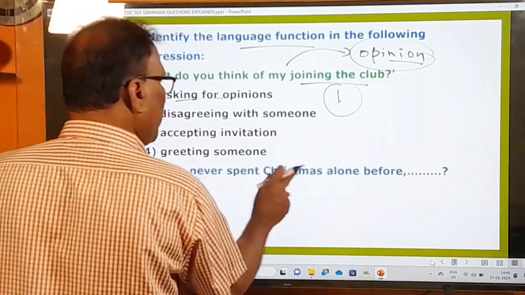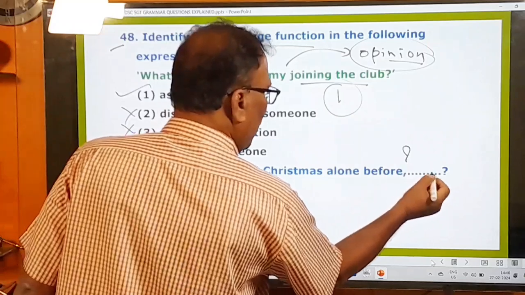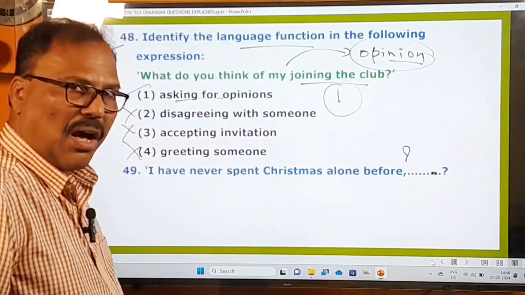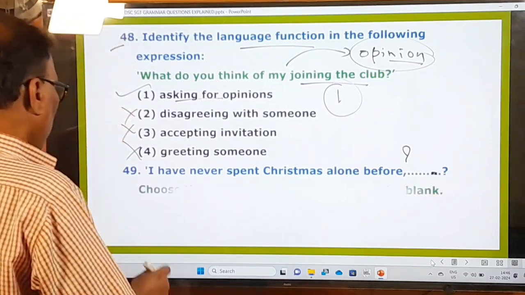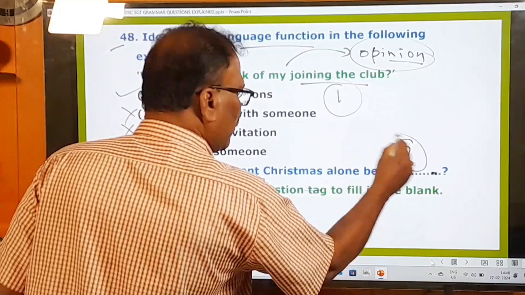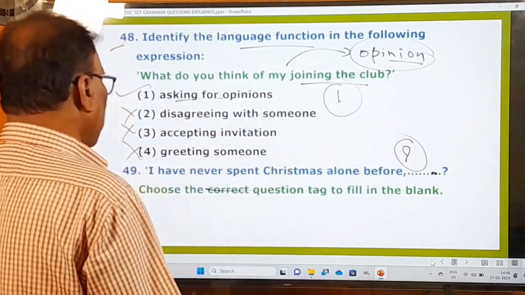49th question. I have never spent Christmas alone before, dash. So here a dash is given and a question mark is also given. And let us see what the examiner is asking you to do. Okay. Choose the correct question tag to fill in the blank. You are asked to fill in the correct question tag. So what are the options given here? But before we see the options, let us look at the sentence.